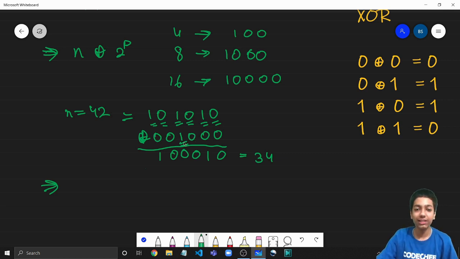So the answer to the exercise is that one power that we have already discussed is 8. The other one is 2. Why? Because note that we are always decreasing the number when we are matching a 1 with a 1, right? Because that would give us 0 as the XOR. So I could either take a power of 2 where there's a 1 here, so 1 and 1 would correspond. I could also take a power of 2 where there's a 1 here, like in 8. And if I take 1 here as well, so 1 0, that is 2. So that will also decrease the number, right? So this was the answer for this exercise.